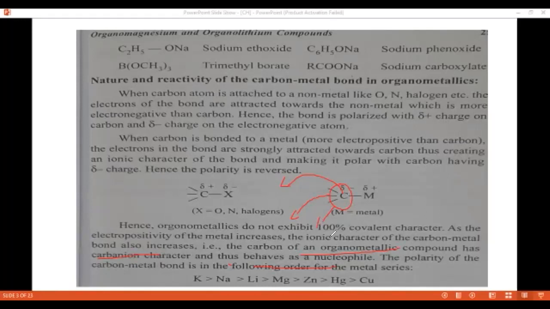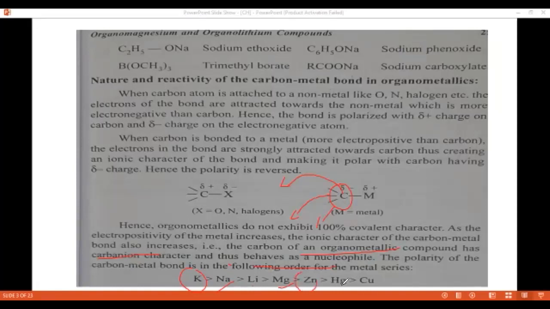The polarity of the carbon-metal bond follows the following order for the metal series. The polarity of potassium is more than sodium. Sodium is more polar than lithium. Lithium is more polar than magnesium. Magnesium is more polar than zinc.